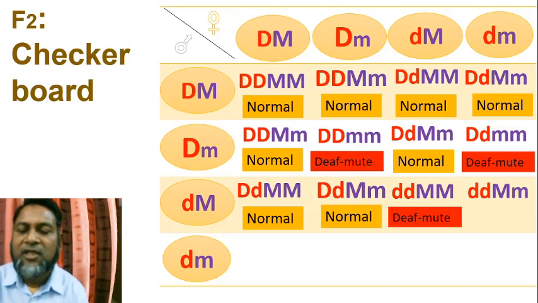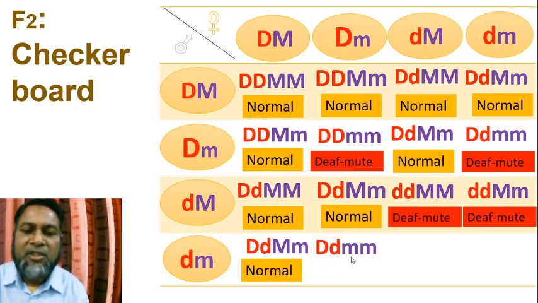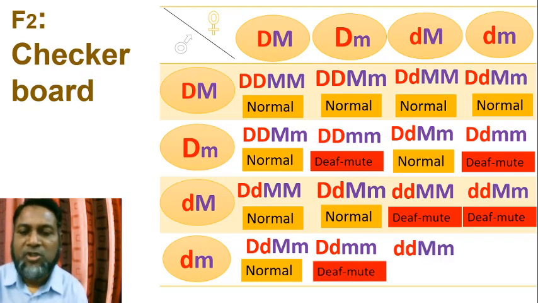As a result, he is deaf. As a result, this person is deaf mute. Here capital D and capital M present. As a result, this person is normal. This person has both small m, or recessive m, and so this person is mute. As a result, this person is deaf mute.